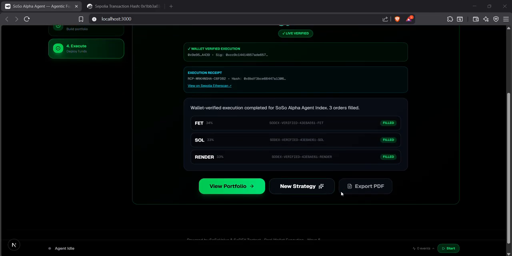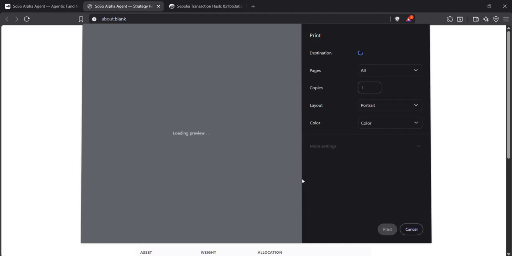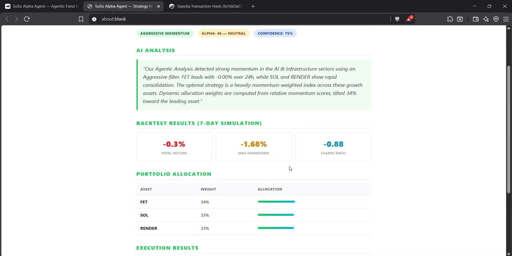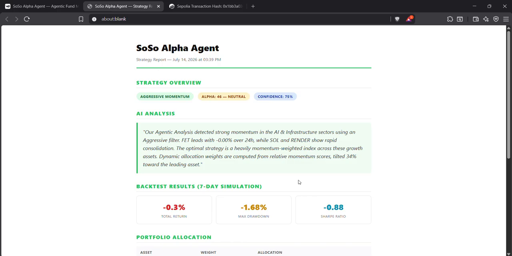And if I want to record, I can hit the export PDF button. It will just generate a PDF analysis for me. And we can also print this with allocation, backtest, alpha score, and execution results. No external library, it's browser native.